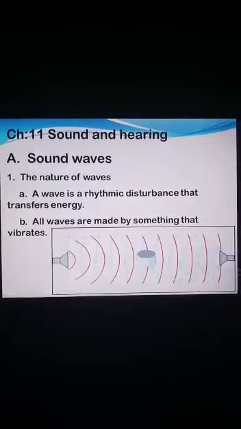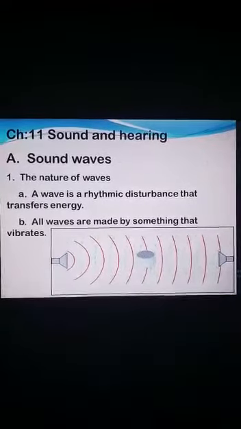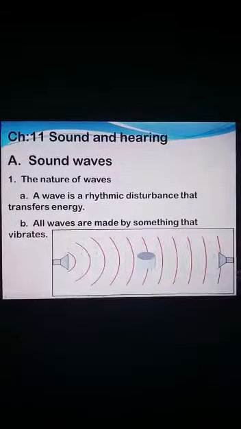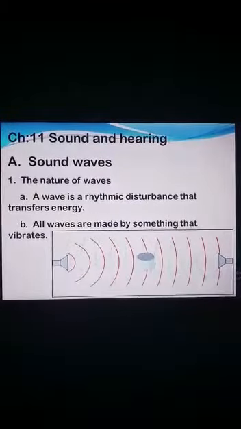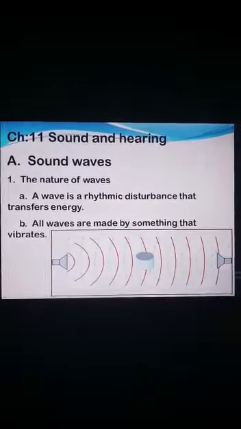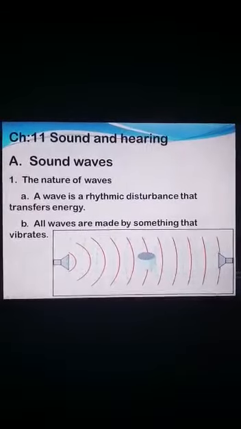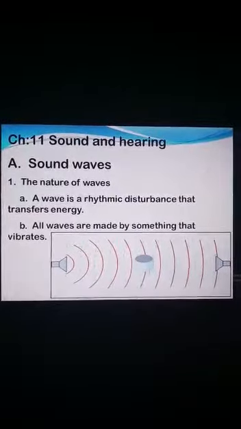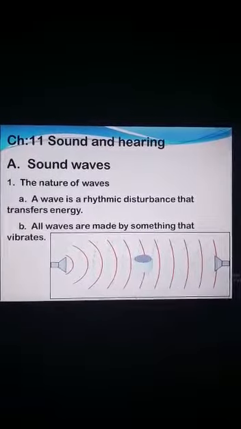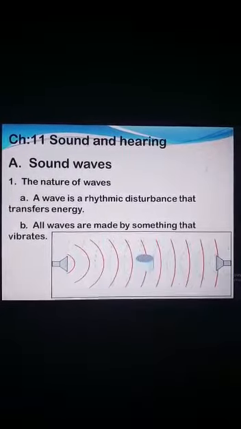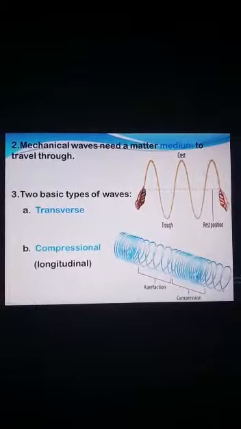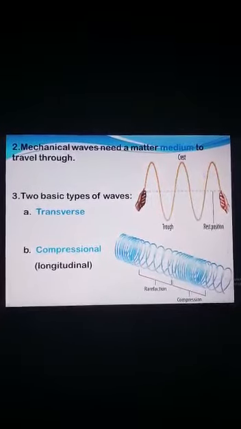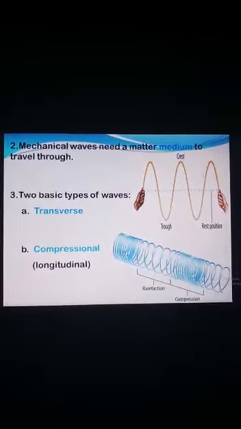Actually, when sound comes from a source, it spreads in the form of waves, and sound energy travels through the air in a series of compression and rarefaction until it reaches the ear. You can look at the given diagram. The darker lines are showing compressions and the spaces between them are showing rarefactions. The sound waves are actually mechanical waves, meaning they need a medium to travel.